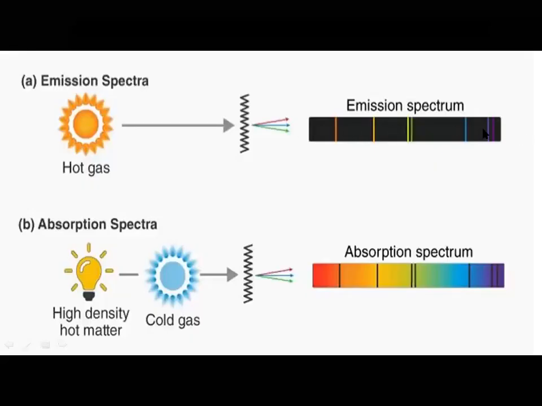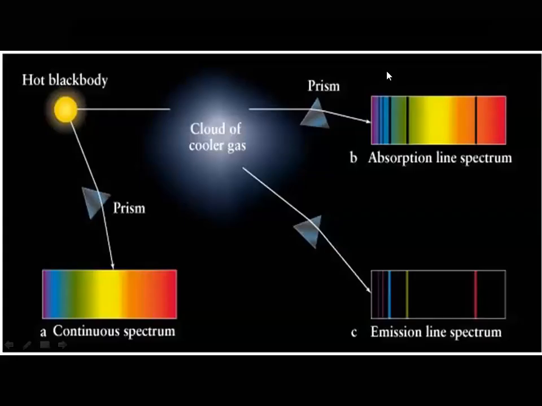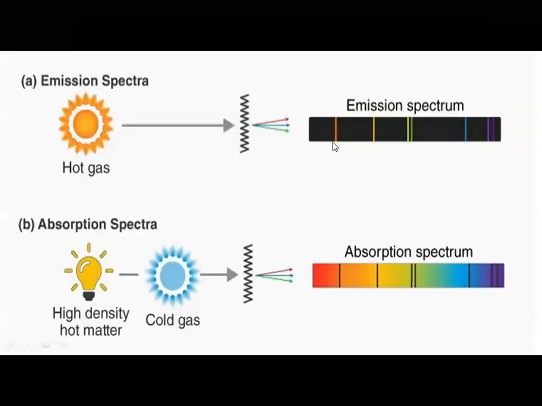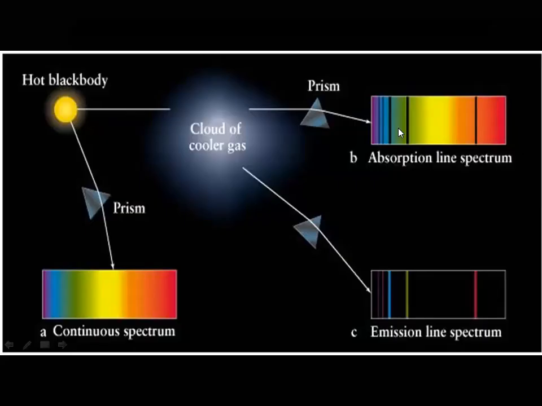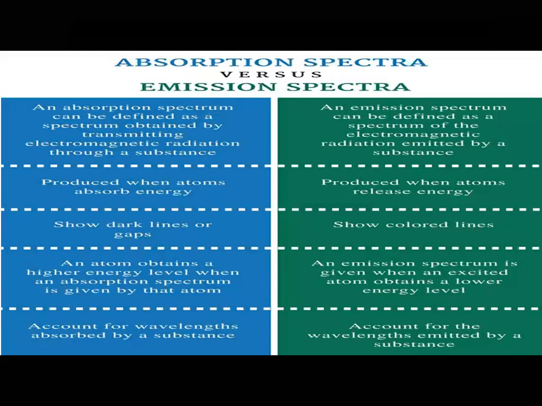So this is emission spectrum and this is absorption spectrum. Yes, here emission spectrum is observed. It should come as emission and absorption. Okay, take it like this: absorption line spectrum, emission line spectrum. Absorption will be in colored form and emission will be in dark form. Yes, I just said it vice versa. Absorption will be in the colored form and emission will be in the dark form. Yes, differences between absorption spectrum and emission spectrum.